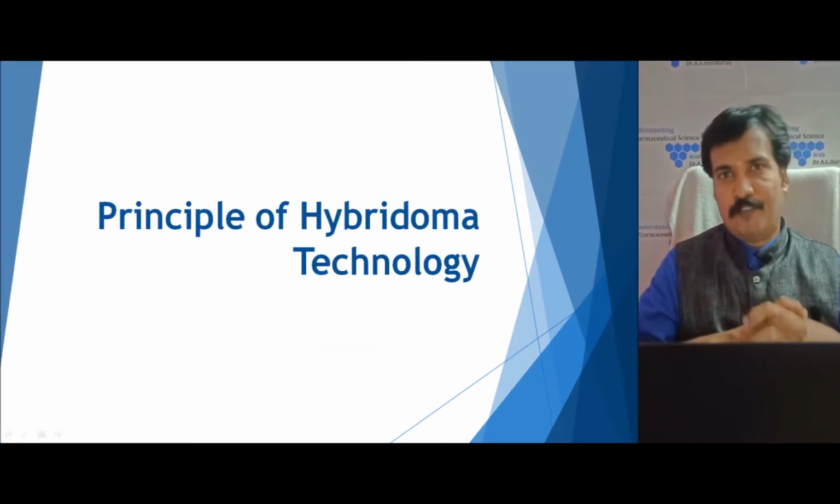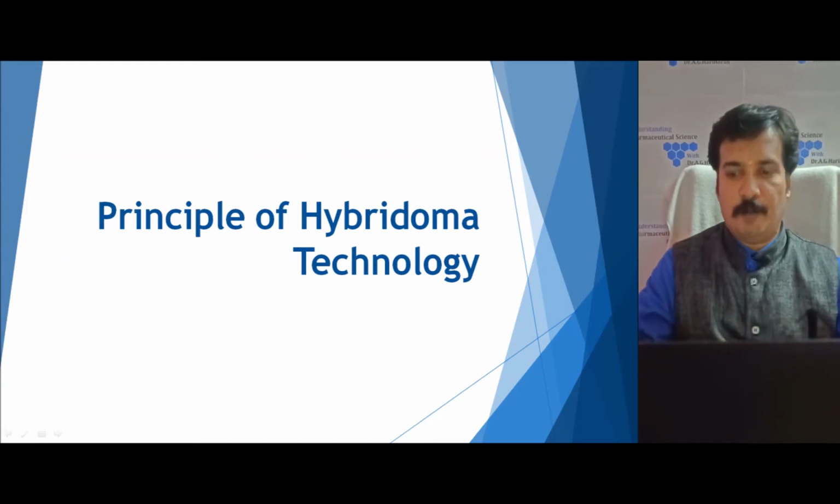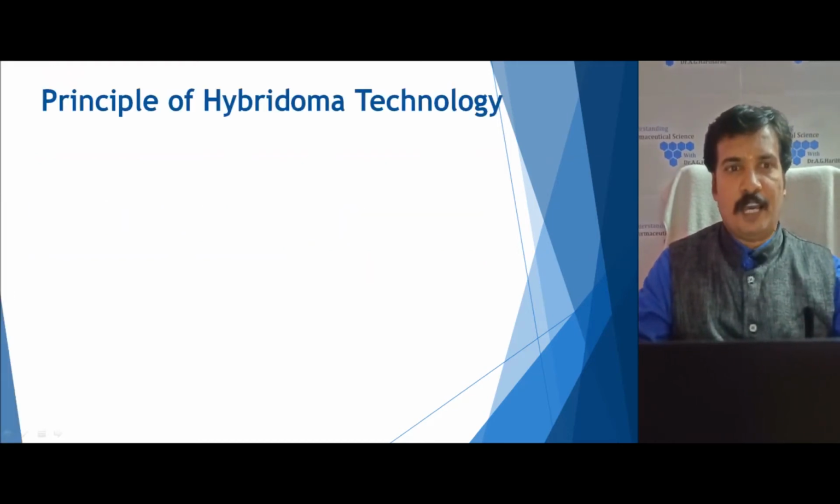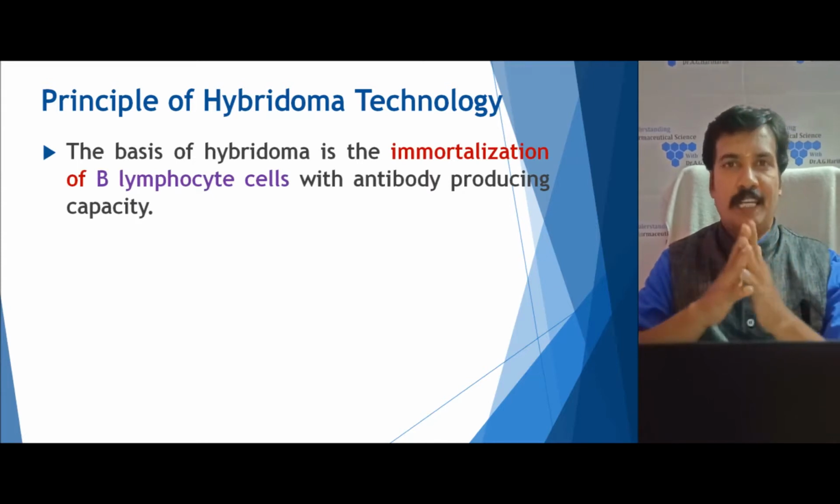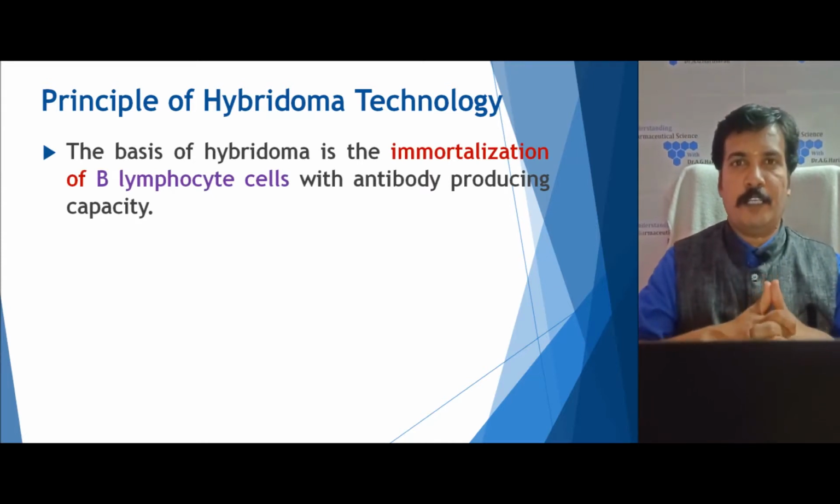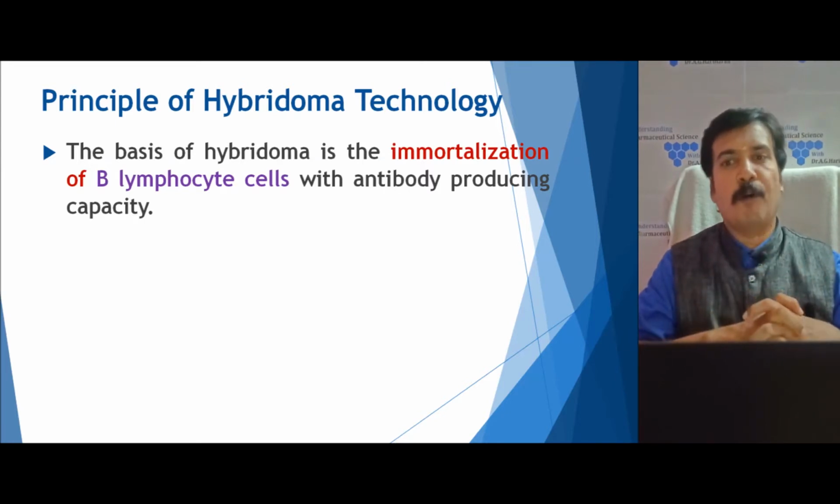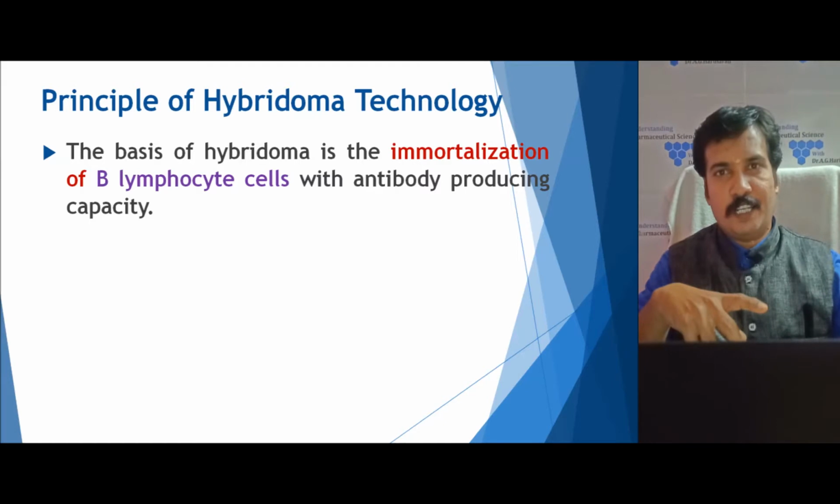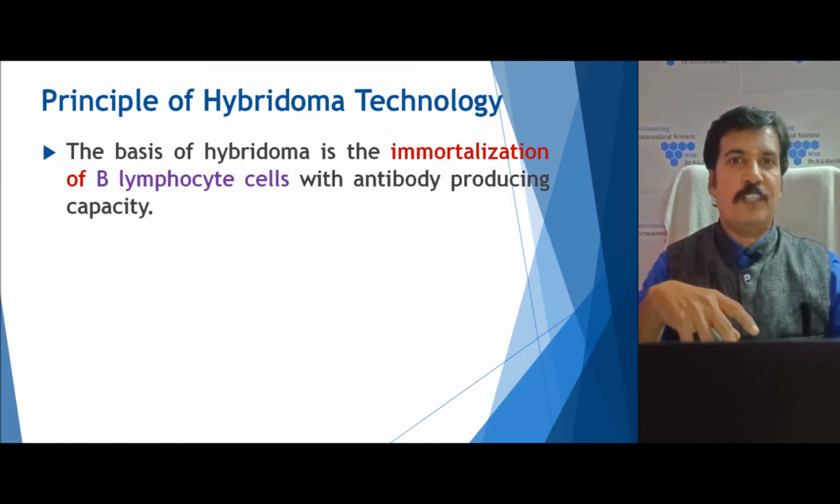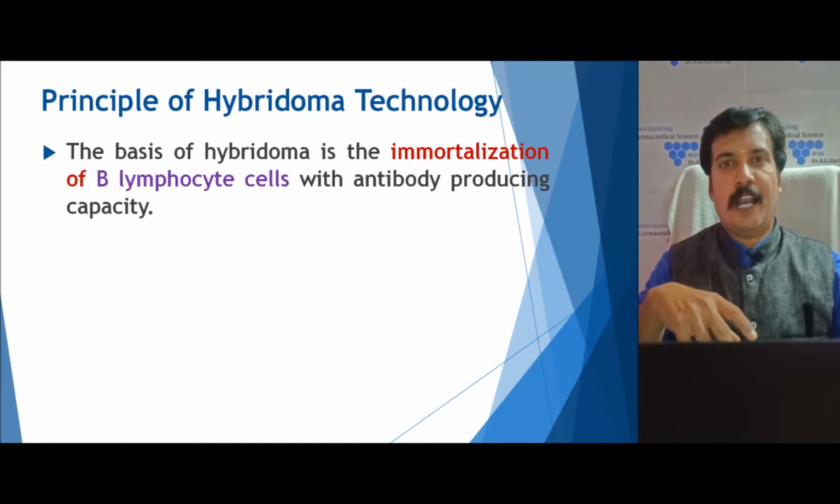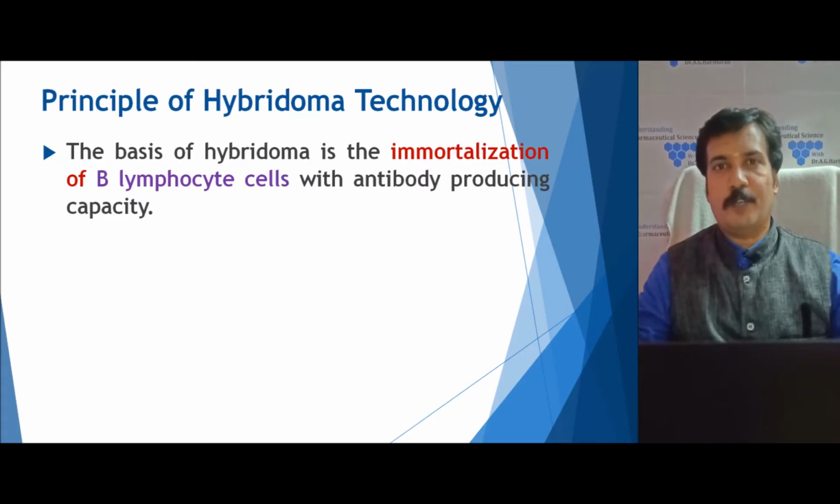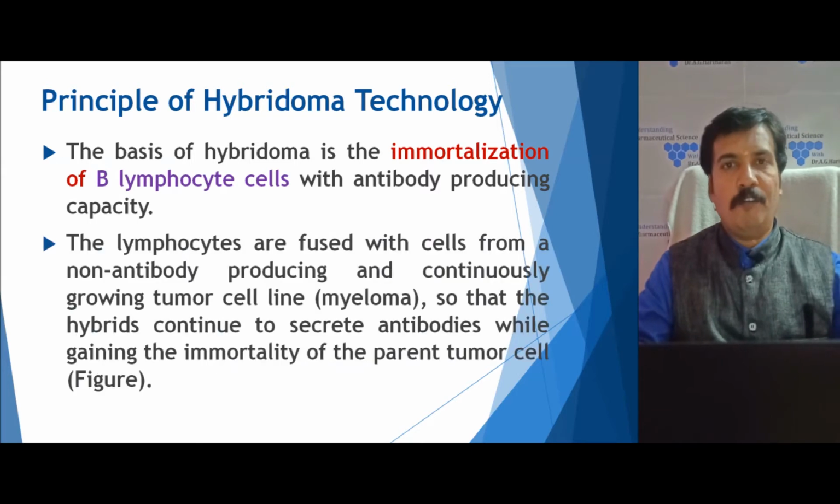So the second part of our discussion is the principle of this hybridoma technology. The basic idea of hybridoma technology is to produce an immortal lymphocyte. Immortalization of this lymphocyte is the core of this technology, which can produce an antibody continuously. We get this immortalization by the fusion of this lymphocyte with a non-antibody producing immortal cell, that is a myeloma.